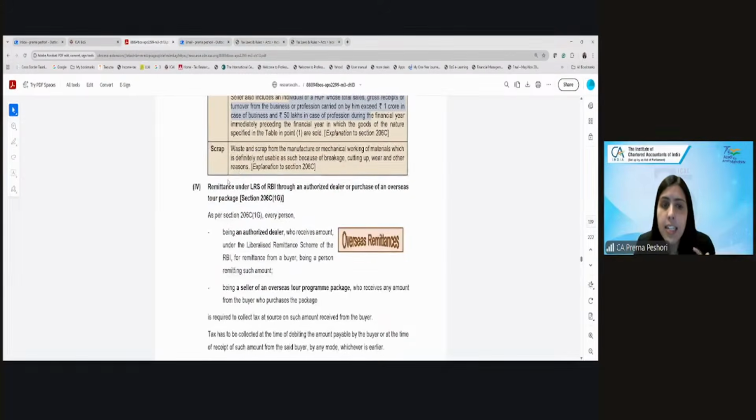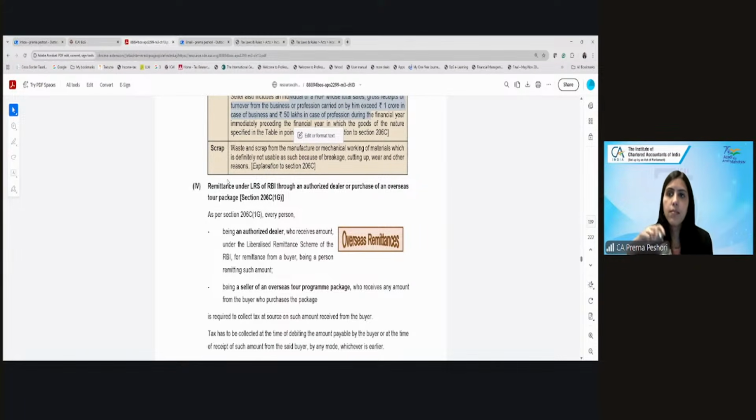The other TCS is in case of remittance under LRS. What is LRS? Any idea? Foreign remittance, when we send money abroad, the bank deducts TCS, ma'am.